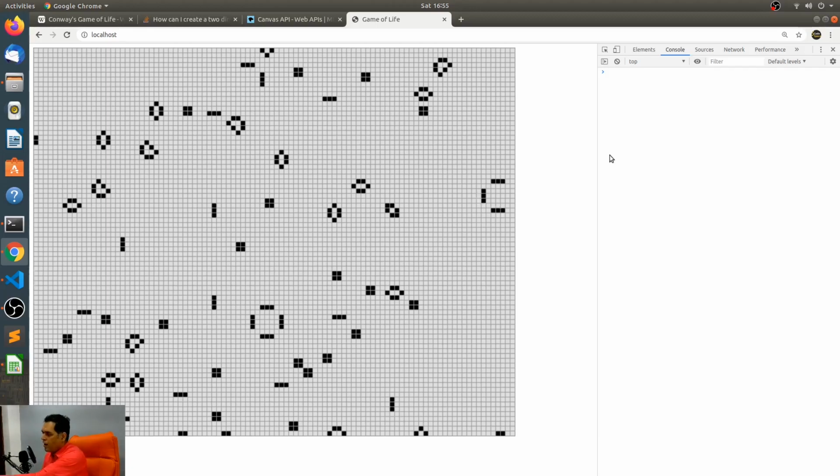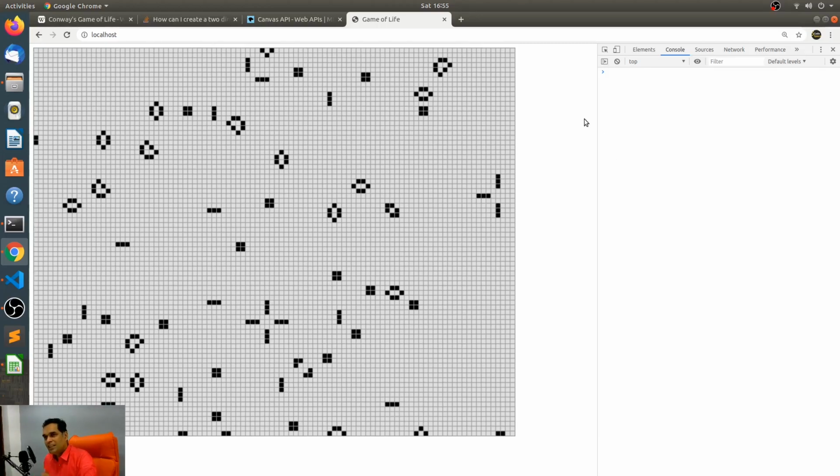So right now this frame has essentially come to a standstill. There is still life over there, but it's stable life now. Yeah, that's so cool, right?